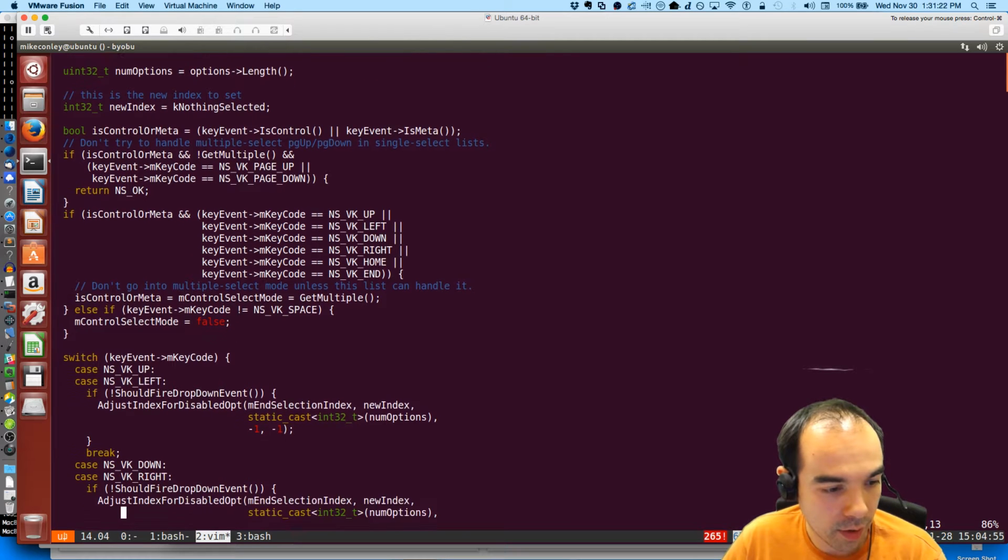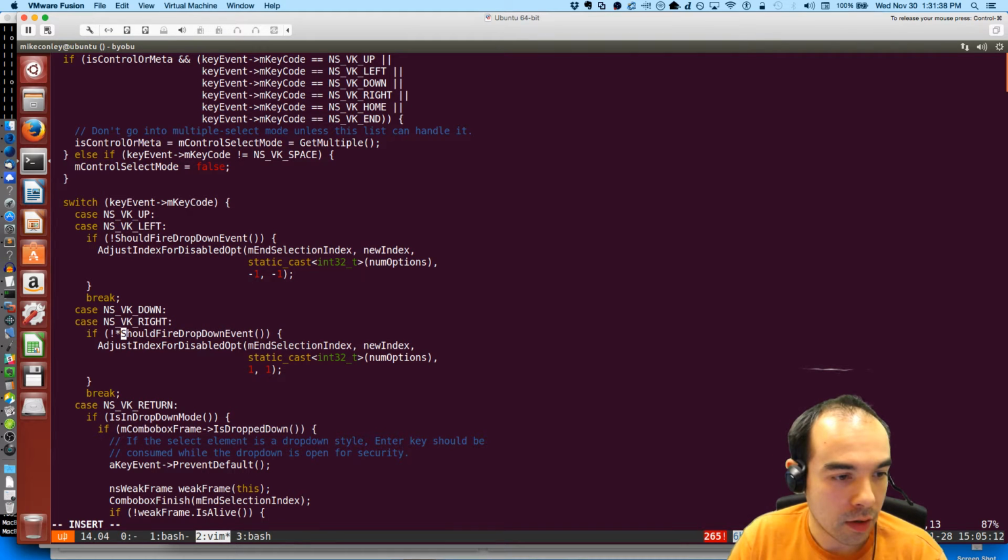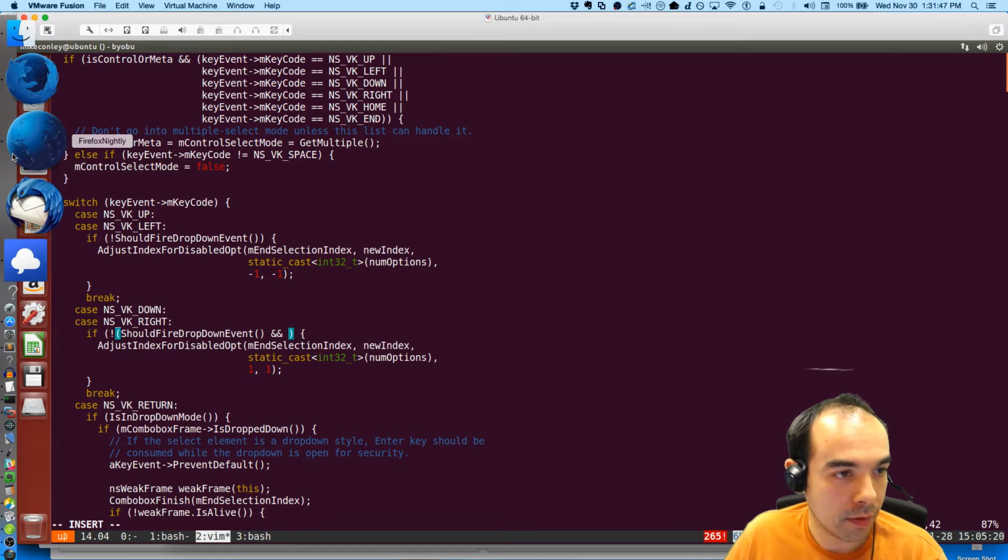I'm going in circles here. Okay, here. I suspect that we're supposed to be entering this, but we shouldn't do that if not. Should fire dropdown event and dropdown is open. If the dropdown is open, we should ignore it.